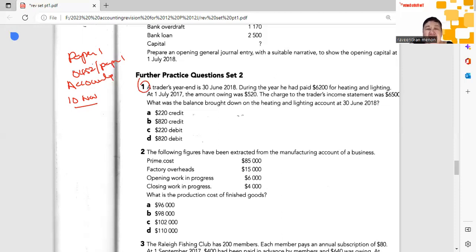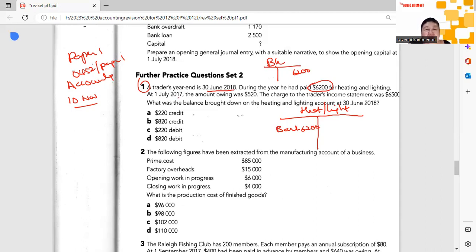A trader's year end is 30th of June. During the year, he paid 6,200 for heat and light. At 1st of July, the amount owing was 520. The charge to the income statement was 6,500. The best way to do this is just to do a T account. All my students know. So let's take a look slowly. The year end, 30th of June 2018. During the year, he paid 6,200. That means from the bank, let's say, he would have written checks totaling 6,200. Credit bank and debit here, 6,200.